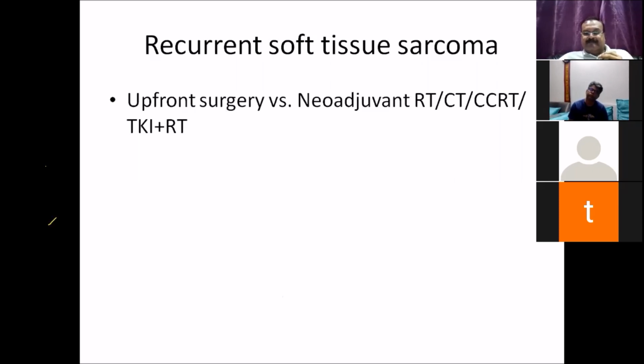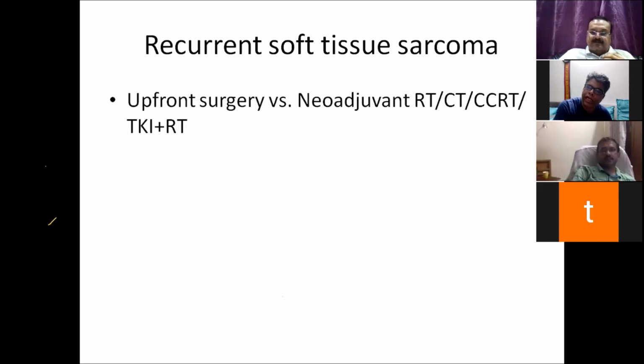Rudra, you want to take up? I think ideally, after the MRI assessment, if you feel that you can do any type of conservation, then only neoadjuvant is required. Otherwise, if it is a simple amputation or something, after doing a proper whole body screening like whole body PET CT, if you don't find any metastasis anywhere, you can go for upfront amputation and give adjuvant. But if you have any chance of doing limb conservation, even in a recurrent setting, then ideally it should be neoadjuvant.